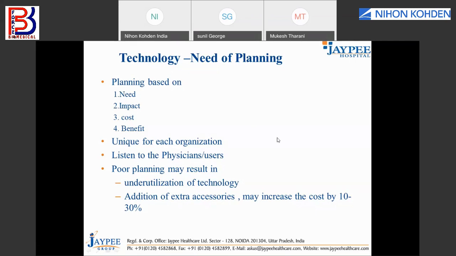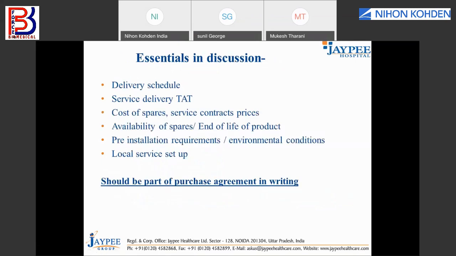Now, once you have planned it and understood that you require an equipment, you end up in a discussion with the possible providers. In terms of what all things you generally discuss, you can have multiple discussions with them, but there are 4 or 5 things which we mandatorily need to discuss.